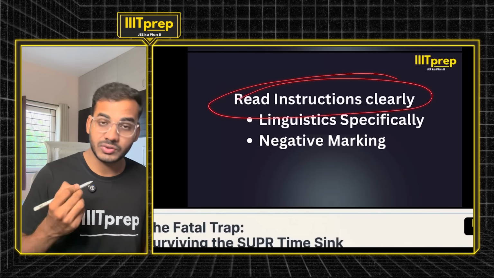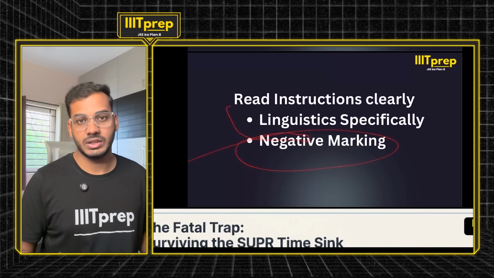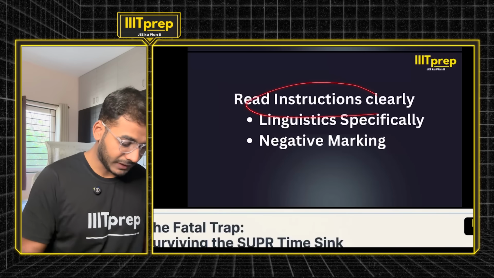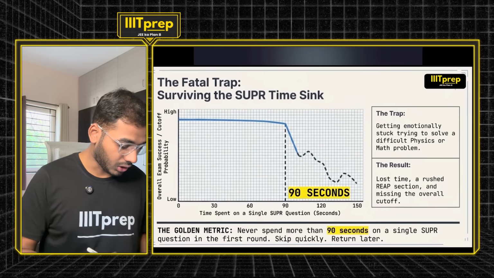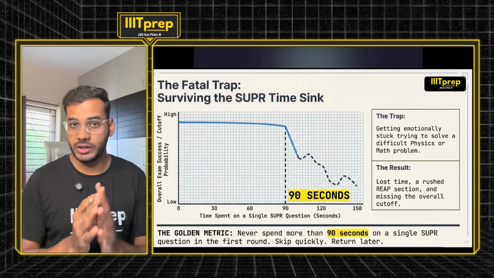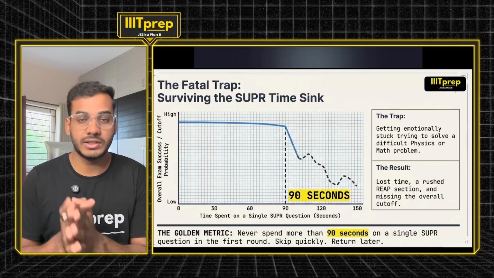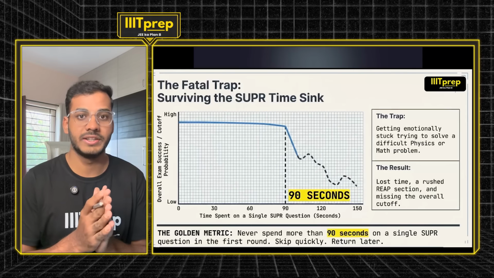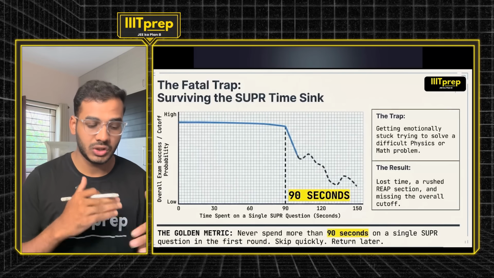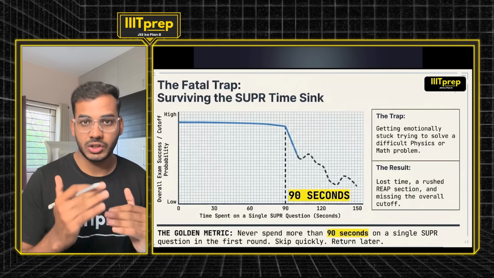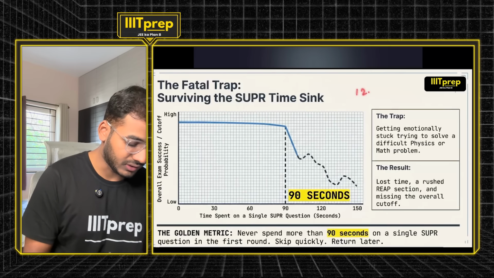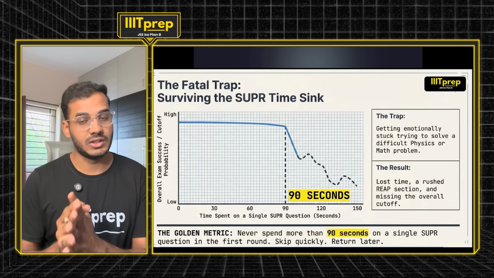Read the instruction. We already discussed this, because there is no partial marking but there is negative marking. So it's always better to read the instruction. Now let's talk about the SUPR. We already discussed that in REAP you will get a decent amount of time, but in SUPR you will not get a decent amount of time. So in SUPR you have to think beyond accuracy. The cutoff is less. Last year it was 12.75. The cutoff is always less in SUPR.